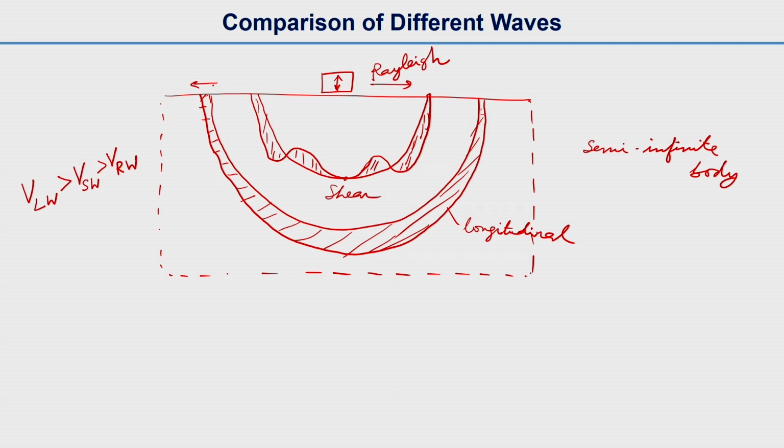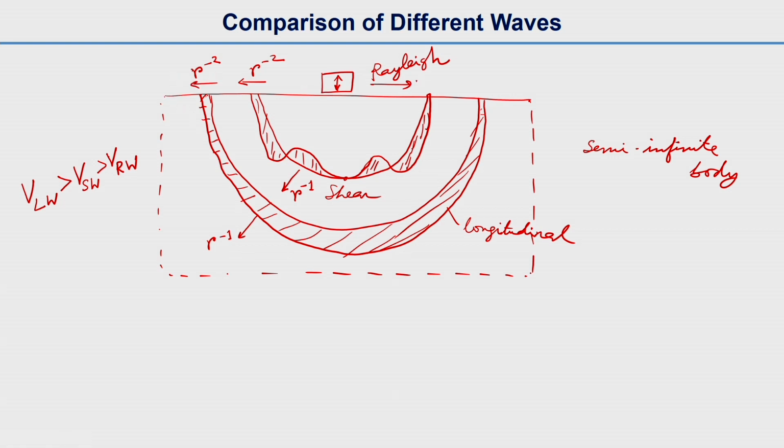And we will see how it decays at the surface. At the surface, the longitudinal wave decays as r to the power minus 2. It is inversely proportional to the square of the radial distance, and similarly for the shear wave it is r to the power minus 2, but in this direction deep inside it decays as r to the power minus 1, and here also it decays as r to the power minus 1. That means the decay is slower in this direction deep inside, and on the surface it is faster.